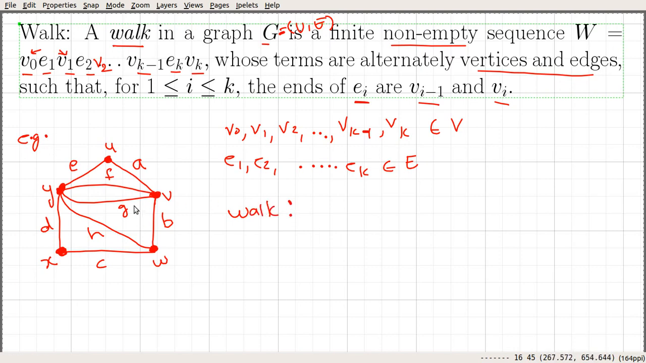So let's consider this graph, a graph containing 5 vertices and 1, 2, 3, 4, 5, 6, 7, 8 edges, and suppose that the vertices and edges are labeled in this way. Let's start from this U. So the first thing is a vertex U. Suppose that we are going to use this edge, so the E1 will be A. So now we reach V, so V1 will be V. From V let's take this edge G and we move to Y.